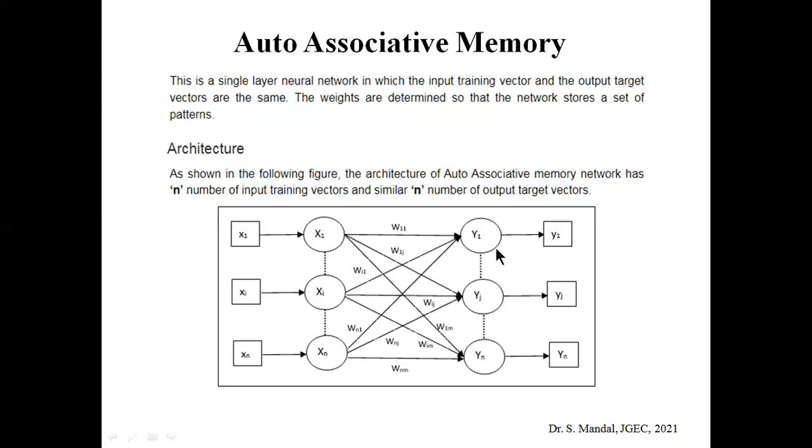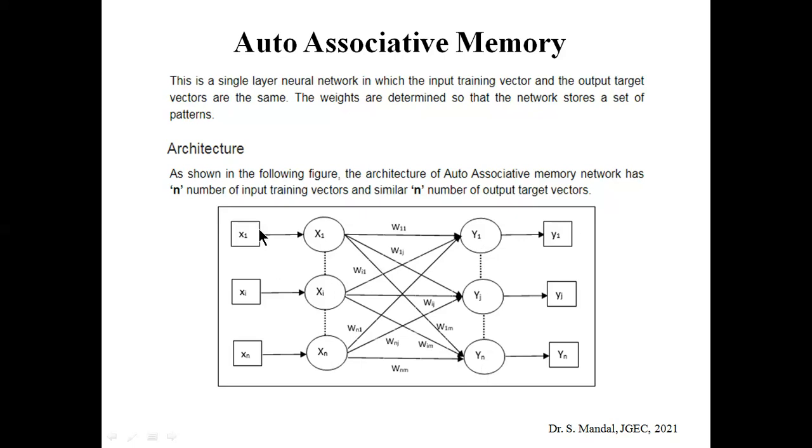You can see that this is the architecture, and these are the input nodes x1, x2 up to xn, and these are the respective outputs y1, y2 up to yn. The number of inputs is n, and similarly the number of target vectors is also n. That means those are the same.